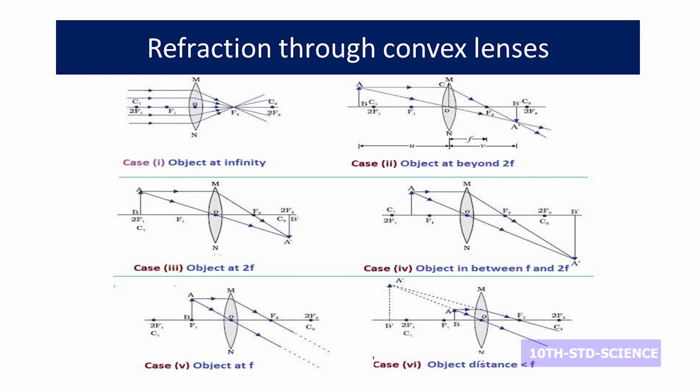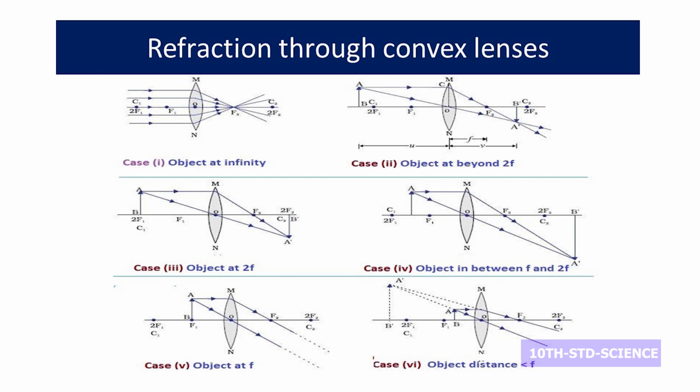In the fourth case, now the object is placed between center of curvature and principal focus. Now the incident ray is again parallel. After refraction, it cuts the principal axis at principal focus. One more ray is passing through the center of the lens, and it is retracing its path. The refracted rays meet at a position beyond 2F. Here the object is between F and 2F. The image formed is enlarged, inverted and real.